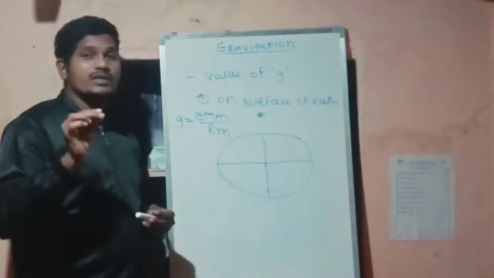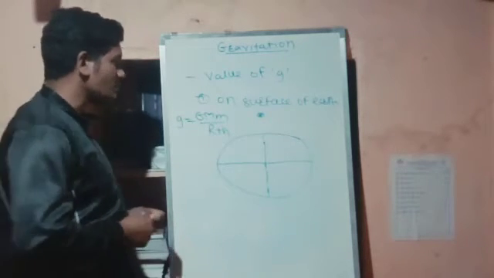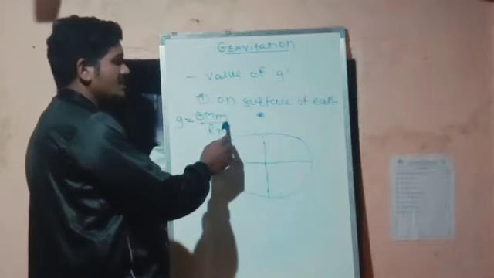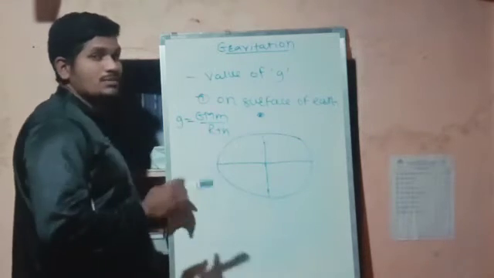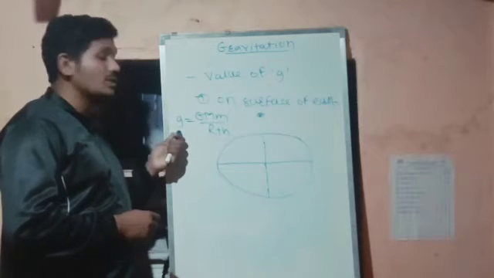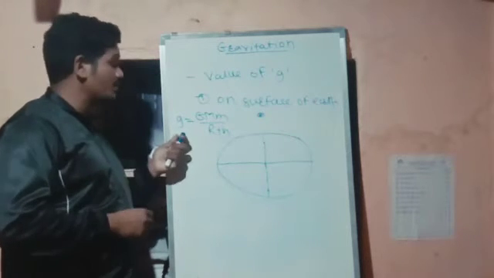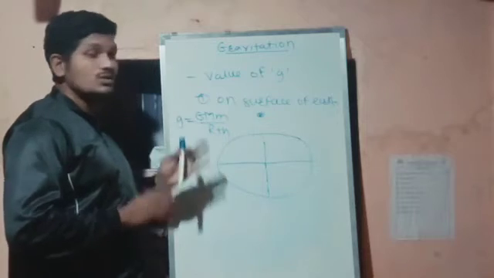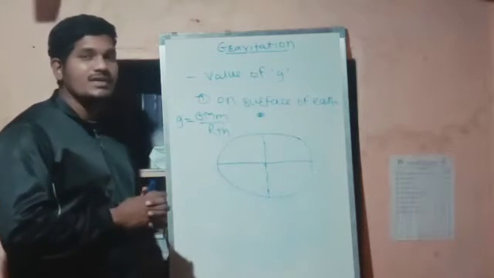Now you have to keep in mind that as h, the height of that particular object from the earth's surface, increases, the acceleration due to gravity goes on decreasing. Because it is inversely proportional, from this concept we can understand very easily.